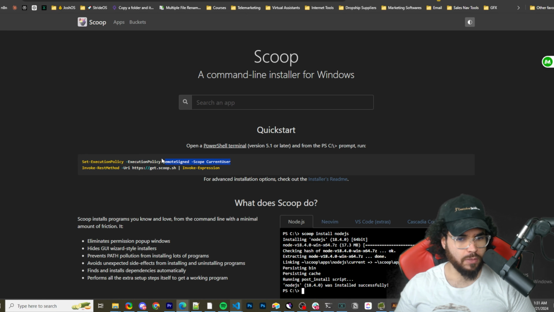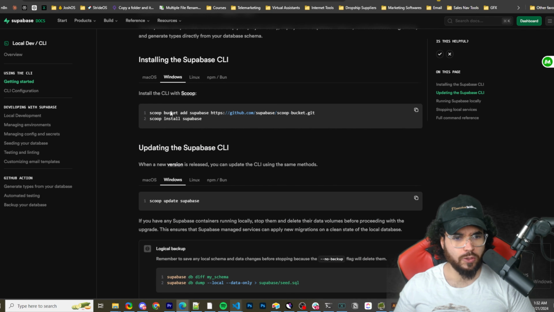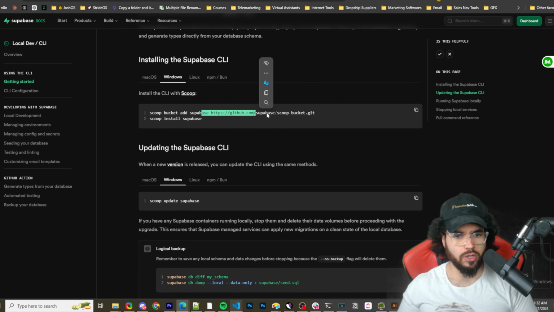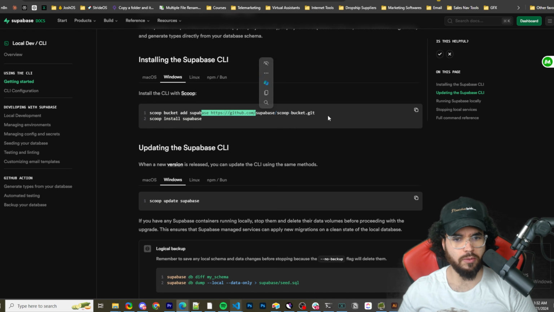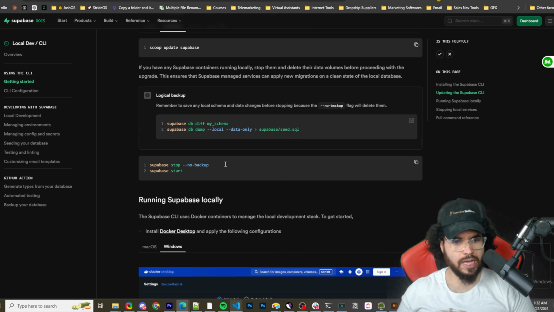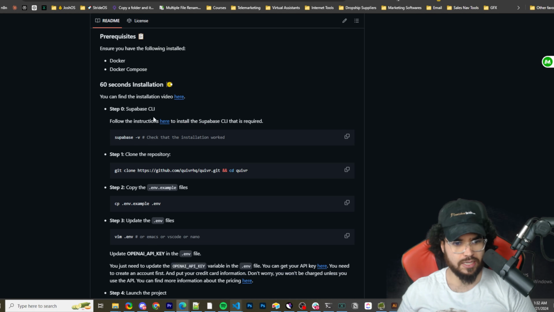Okay, for me, just in my terminal, it wasn't letting me run the first and the second. It was saying something about an administrator thing, so I just ran the second one, worked fine. But you could try both or one. Next, once you got Scoop, you're just going to run scoop bucket add supabase github.com/supabase/scoop-bucket.git, and then you're going to run scoop install supabase. Okay, once you're done that, you're pretty much good on the CLI.